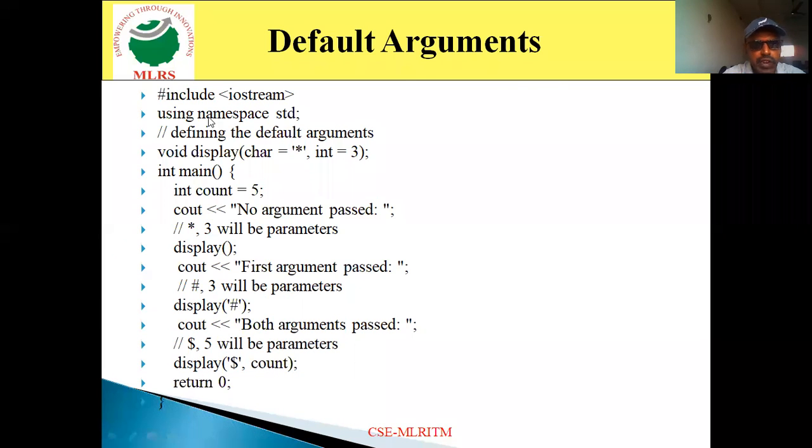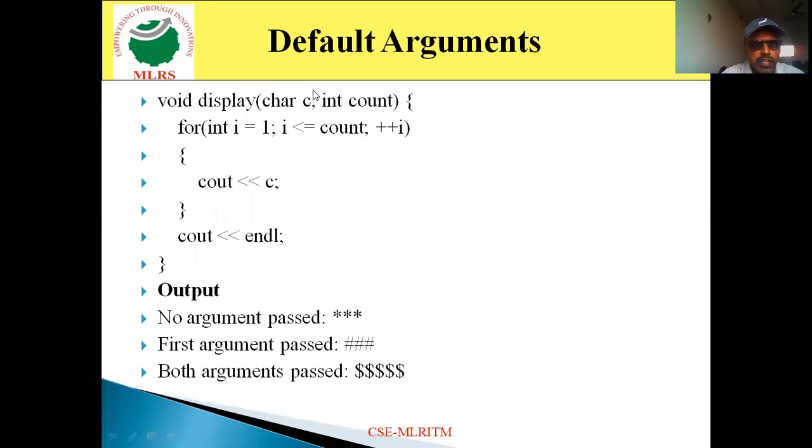So what actually the function definition means, look at this particular one. I define a function display by specifying the 2 parameters, char c and int count. Now for i is equal to 1, i less than or equal to count, i plus plus. Here the count value, for the first time, is the default value, that is nothing but 3. So now i is equal to 1, i less than or equal to 3. The condition becomes true, so it executes c. The c indicates that here I didn't pass any value for the first function call, so the c value is nothing but asterisk. So the asterisk is going to print 3 times. Why? Because this count works up to 3 times. i is equal to 1, i less than or equal to count.